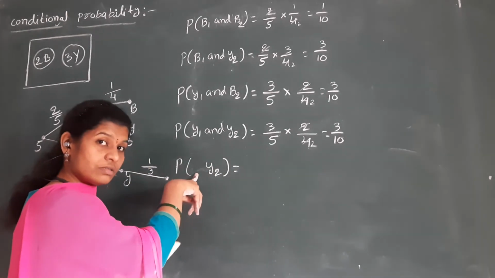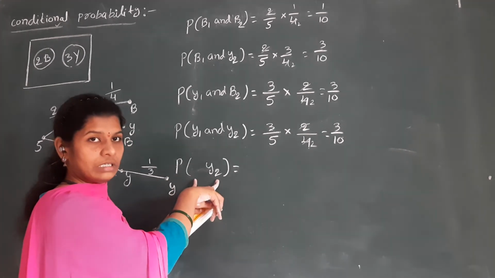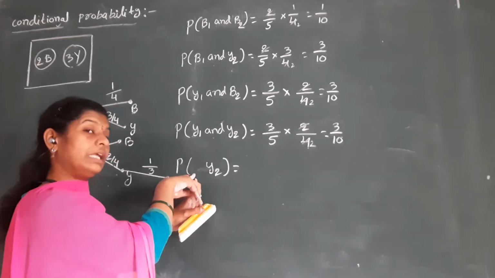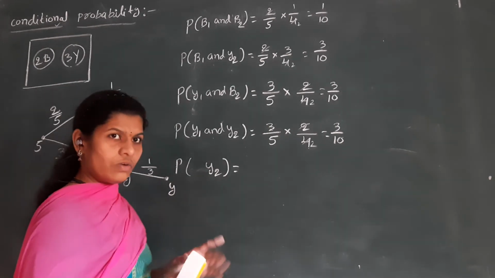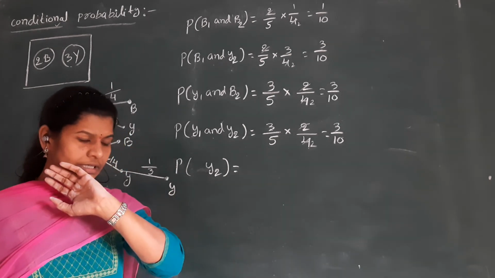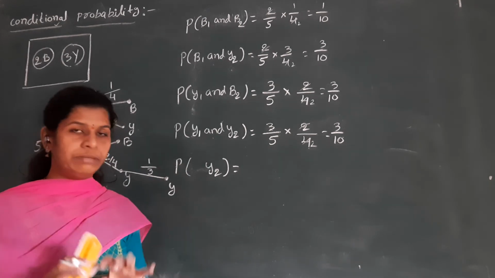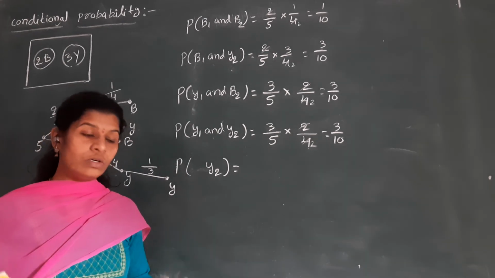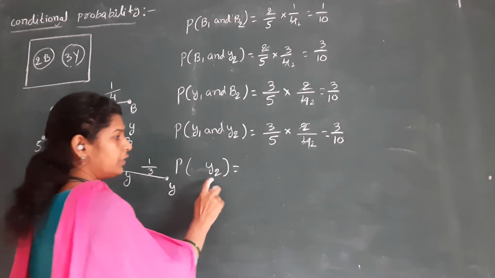First ball may be blue, second one yellow. First one yellow, second one also yellow. Here we have two options. So I am not considering the first one, I am considering only the second one. I pick one ball that may be blue or yellow. The second one must be yellow. That is the condition.